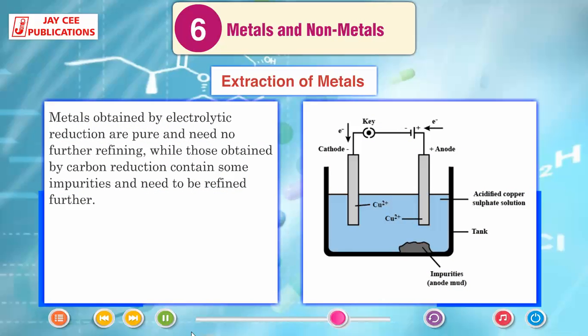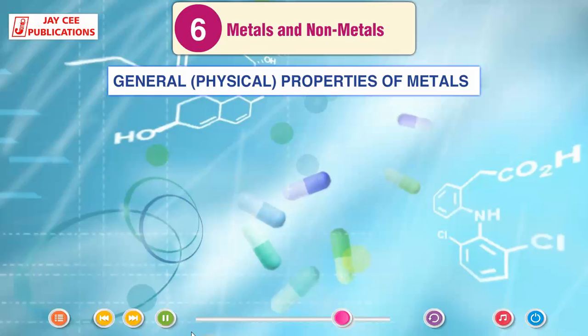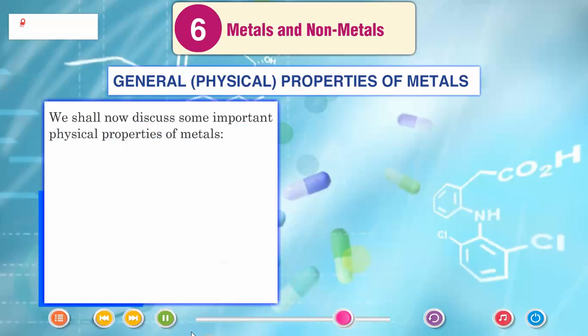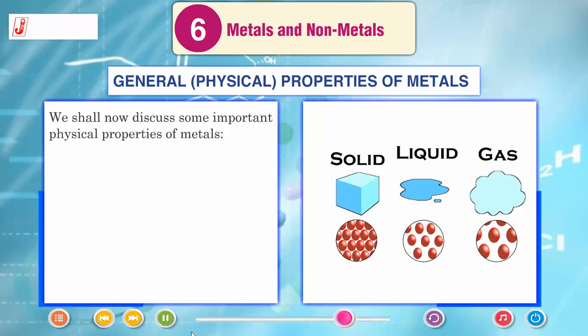Metals obtained by electrolytic reduction are pure and need no further refining, while those obtained by carbon reduction contain some impurities and need to be refined further. General physical properties of metals. We shall now discuss some important physical properties of metals.